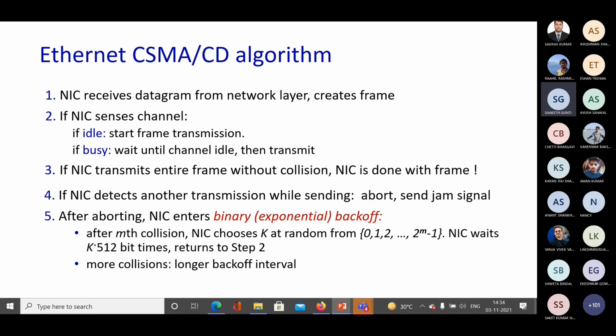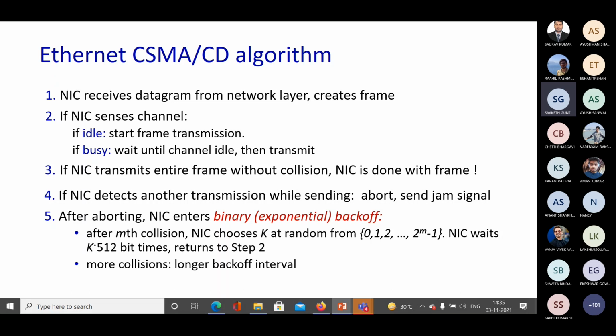When I was saying that the NIC has to wait until the channel is idle, the question is how long do you wait? How long do you wait until you transmit next? That is followed by this procedure known as binary exponential backoff.